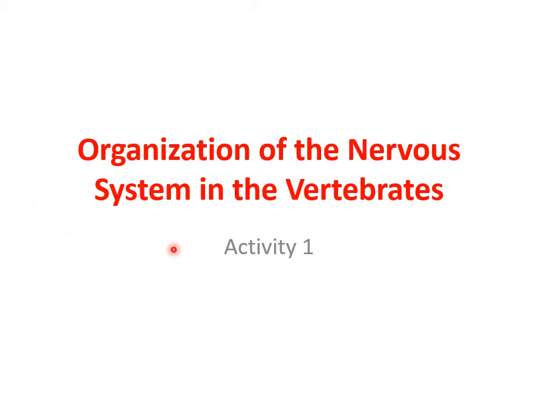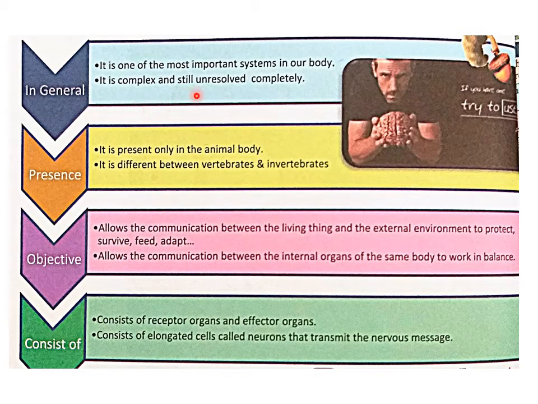Activity 1, Organization of the Nervous System in the Vertebrates. Vertebrates are organisms which have the vertebral column. In general, the nervous system is one of the most important systems in our body. It is complex and still not completely resolved, which means it has several complications. It is present only in the animal body. Here we mean animals and humans, of course. It is different between the vertebrates and invertebrates.